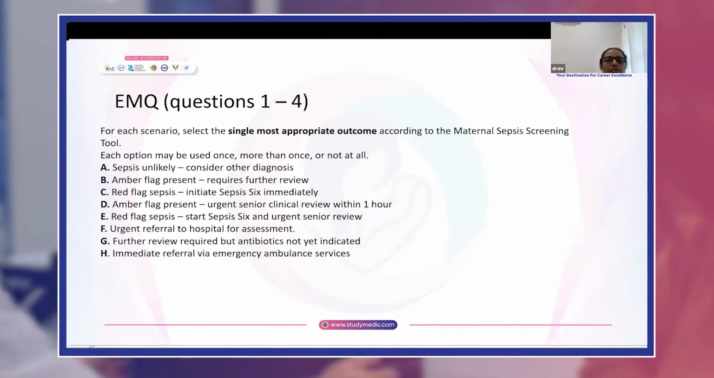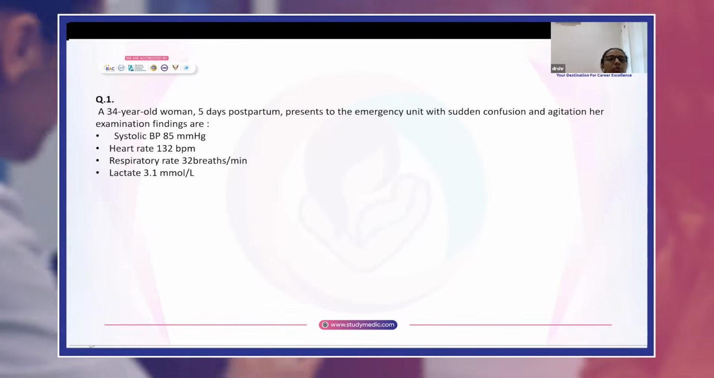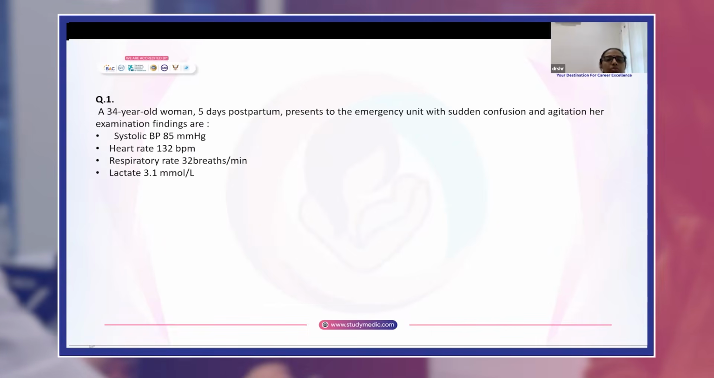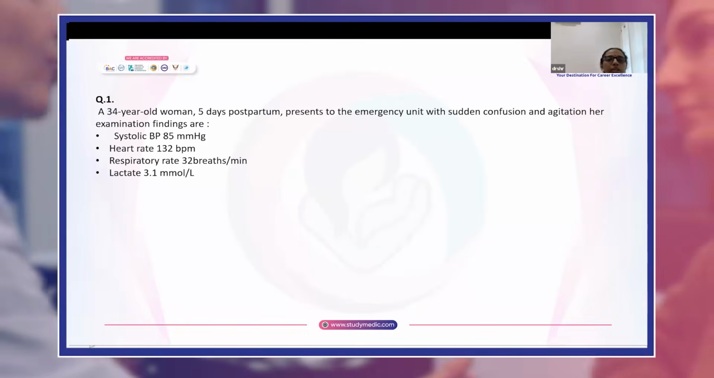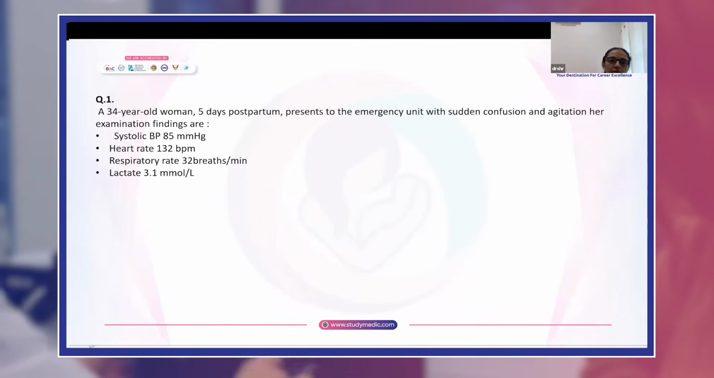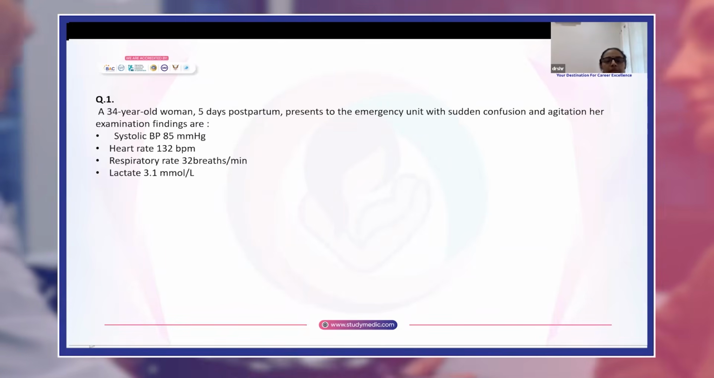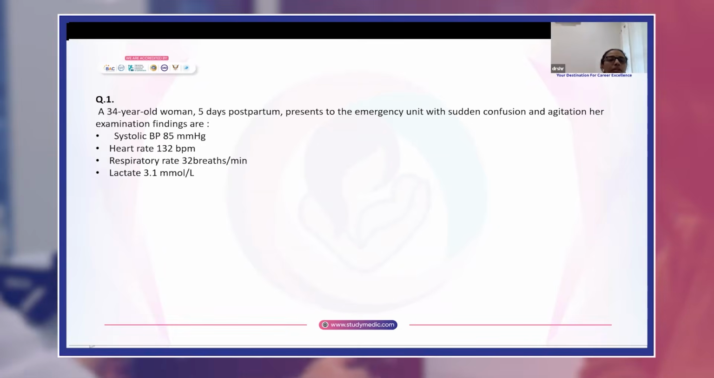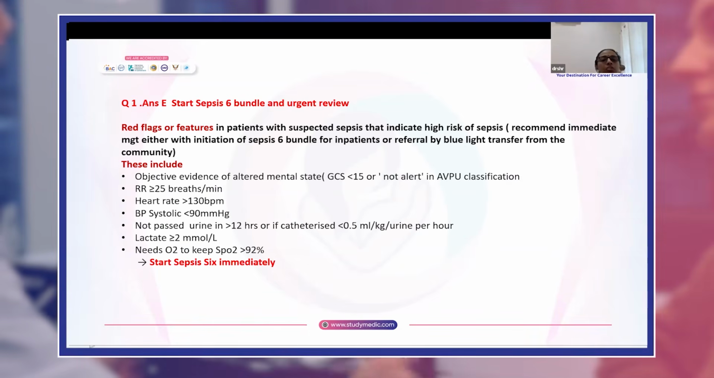Coming to the EMQs, these are the options for questions 1 to 4. So let's start. EMQ 1: a 34-year-old woman, 5 days postpartum, presents to the emergency unit with sudden confusion and agitation. Her examination findings are systolic BP 85, heart rate 132, respiratory rate 32 breaths per minute, and lactate is 3.1. The answer is E, start sepsis bundle and urgent review.